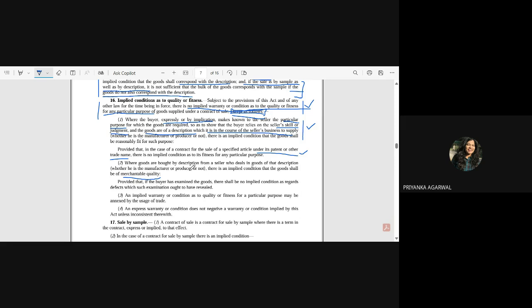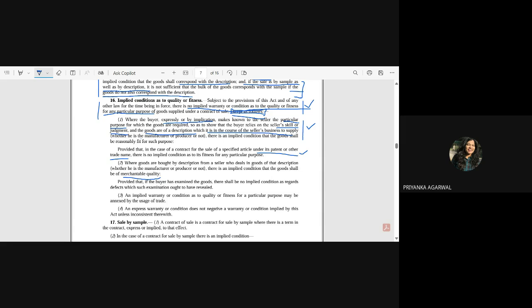So you went to a milk vendor, and you have given a description that you want an A2 milk, but it is not of merchantable quality. So merchantable quality or not, that buyer cannot see it, right? Because it is a latent characteristic. Whether that has a certain virus, even the buyer is not able to see, right? But a buyer can see a patent defect. So any kind of naked eye defect that a buyer can observe, but not any kind of latent defect.